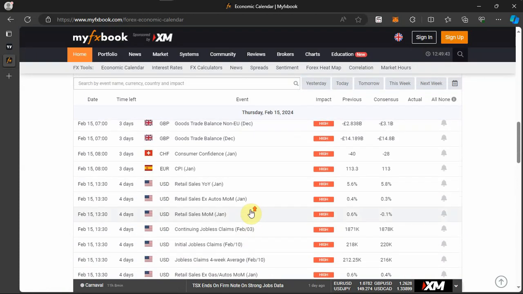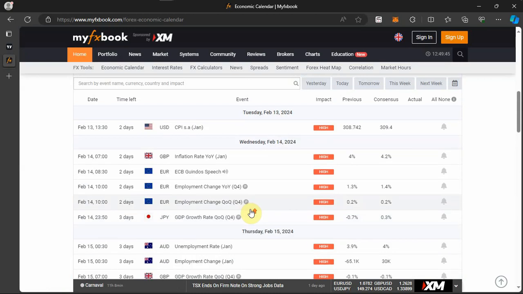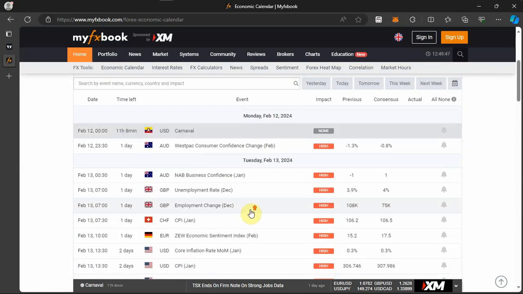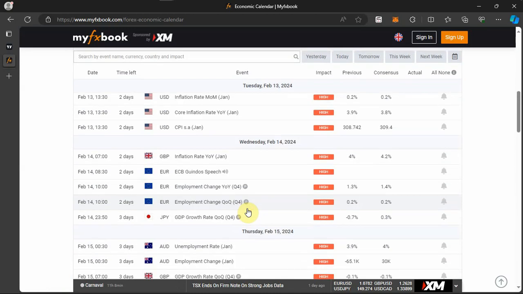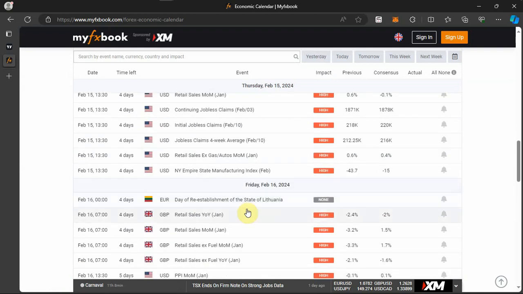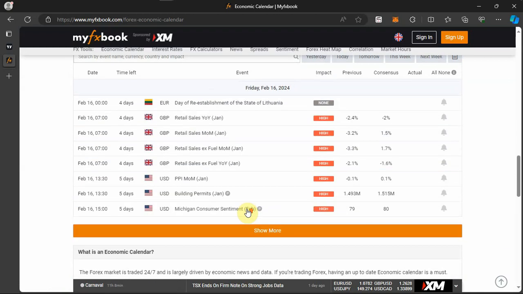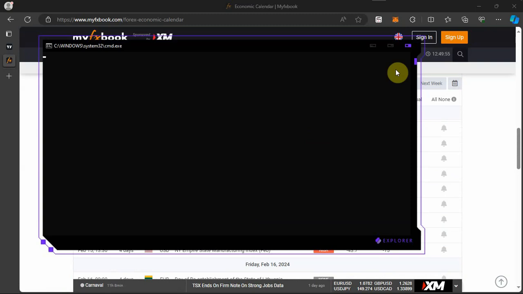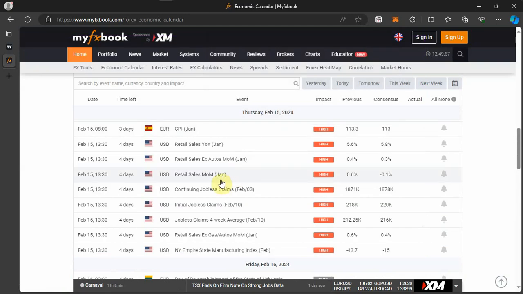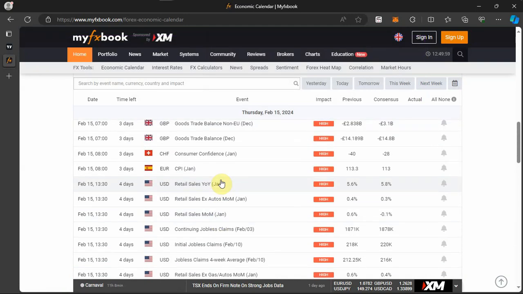So these are the high impact news that we expect to see on the market so far as going into next week is concerned. Realize that we have lots of red news going into a new week, and so you should be very careful with your trades on the market. All right, so that is just that for the economic news calendar. Let's delve into the chart and see what is happening.